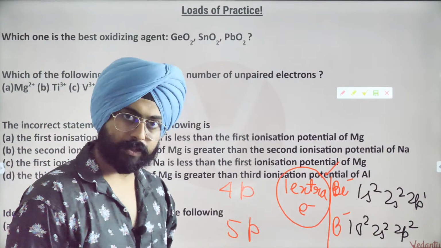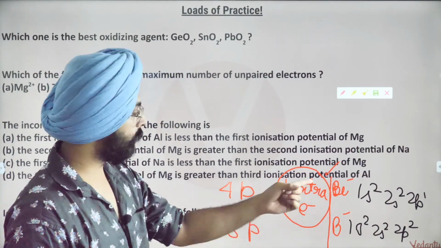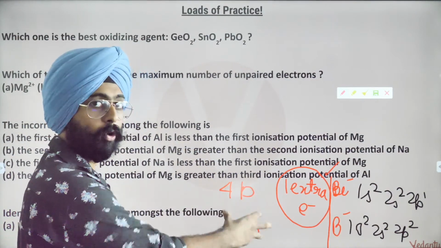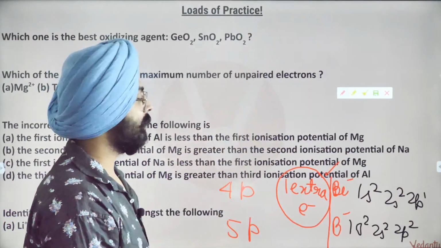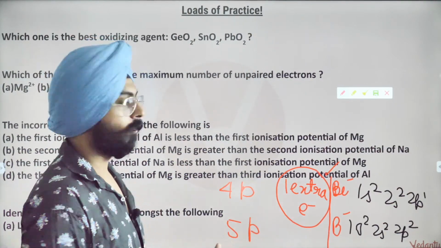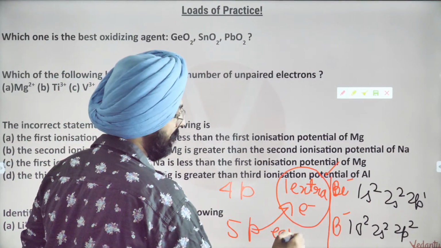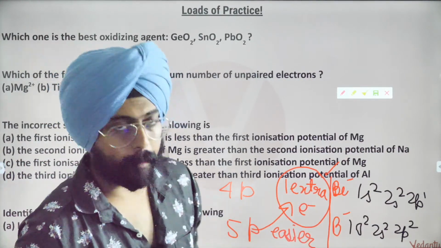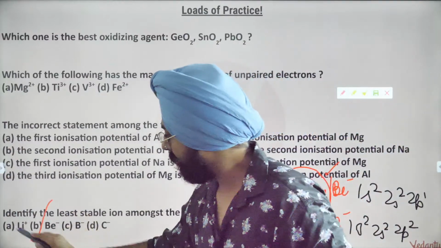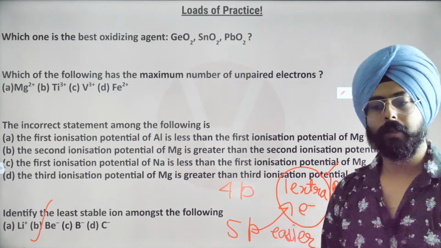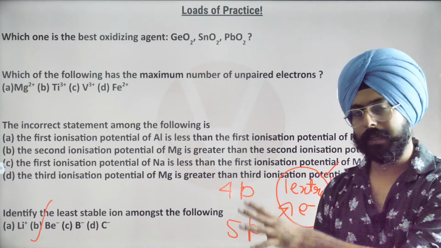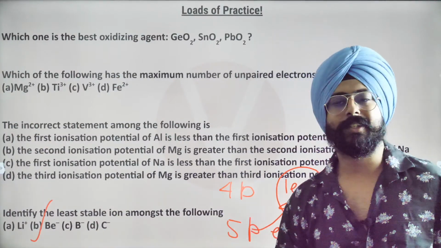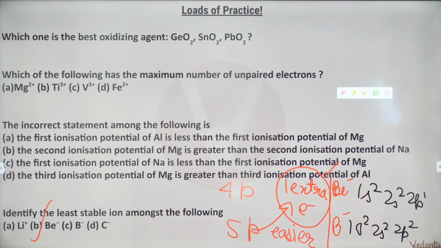4 protons, less total nuclear charge, less effective nuclear charge, 1 extra electron, very bad. 5 protons, a little better than 4 protons, more total nuclear charge, more effective nuclear charge, easier for it to have 1 extra electron. Easier. I'm not saying it is very good. It's relatively easier than beryllium. So my dear friends, beryllium negative is the least stable ion amongst the following. Okay, very typical question. I think it's a previous year question from JEE Advanced maybe. Very nice, very simple.